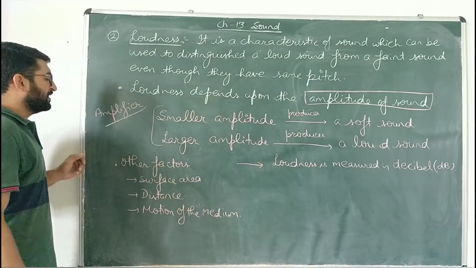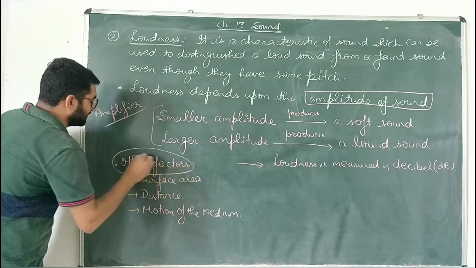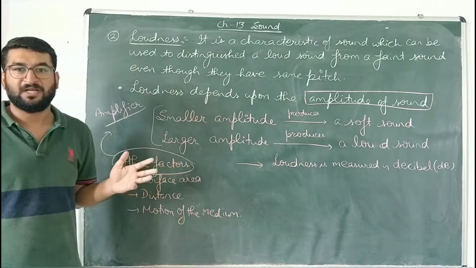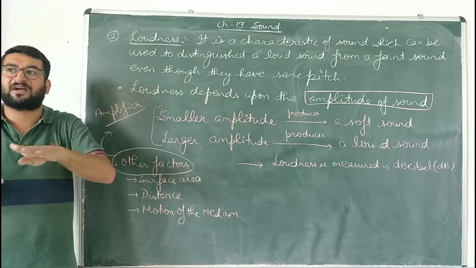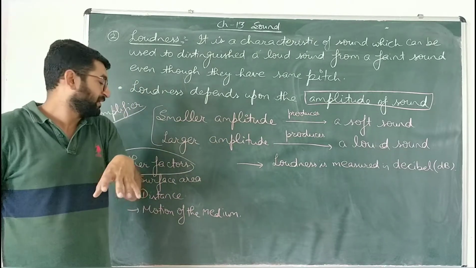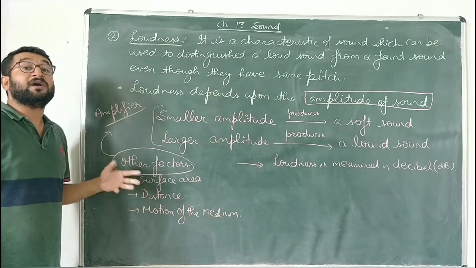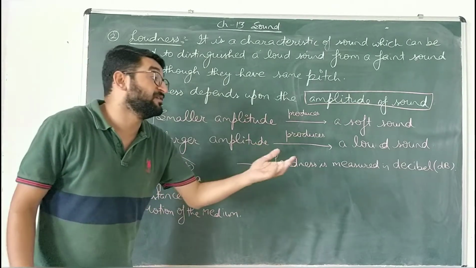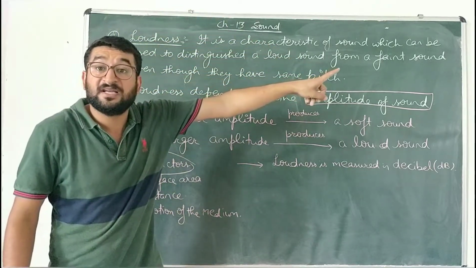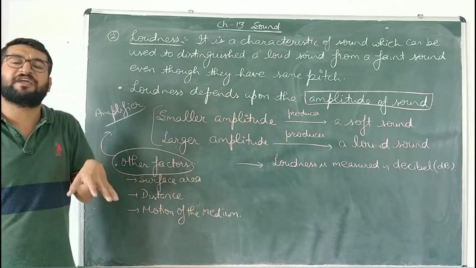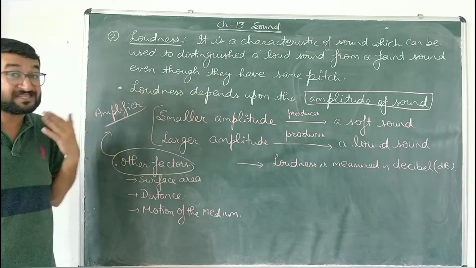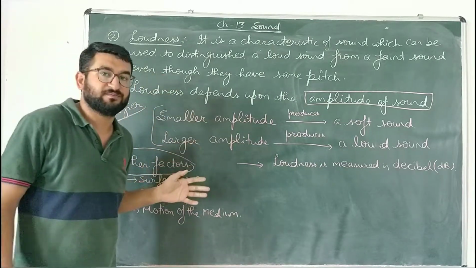Next thing, bache, the other factors which affect the amplitude or loudness are the surface area of the object. If the surface area of the object is large, surface area means the covering area, then the amplitude will be less. Distance of the source from the listener. The more the distance, the less energy reaches the ears, and we hear a very faint, very feeble sound. But if the distance is less, then we can easily hear the sound.